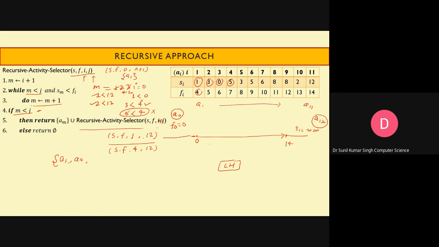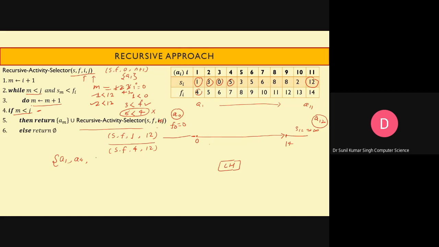It will repeat again and again till the condition is true, and in the end, A11, this activity will be scheduled. So after scheduling this one, you can check the conditions and all.